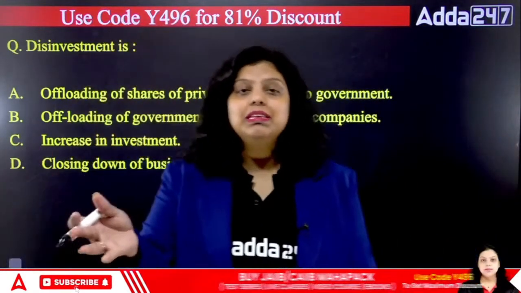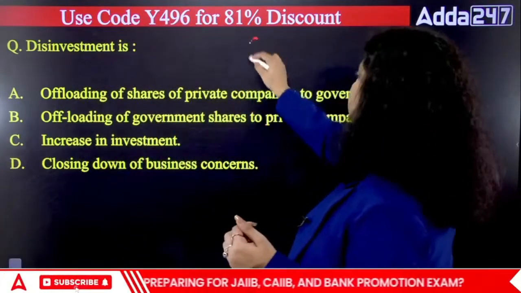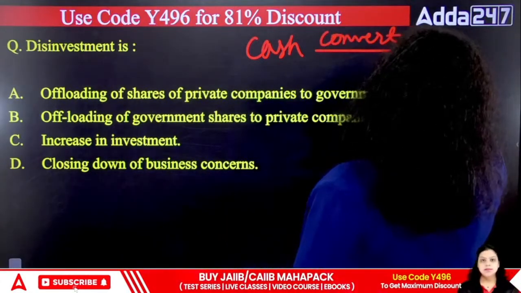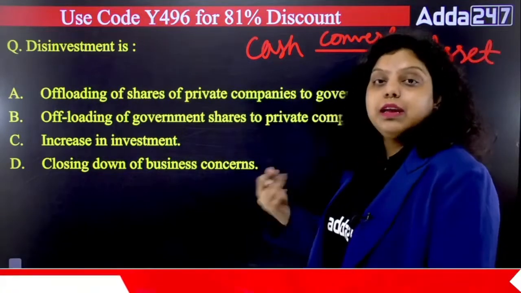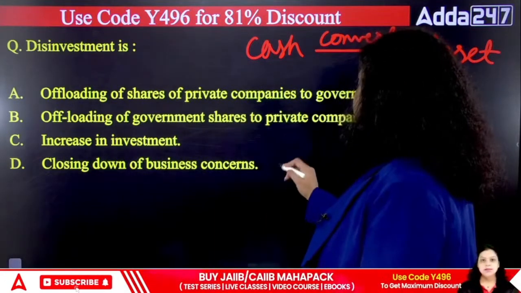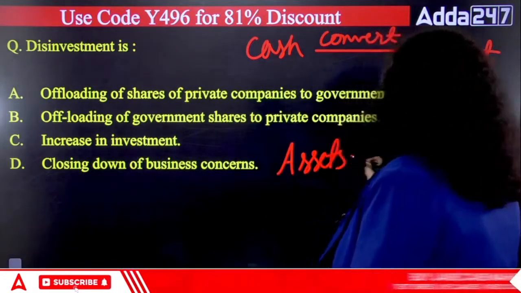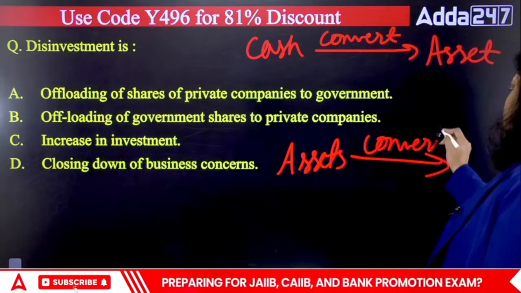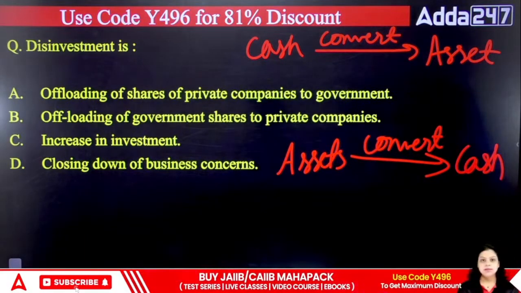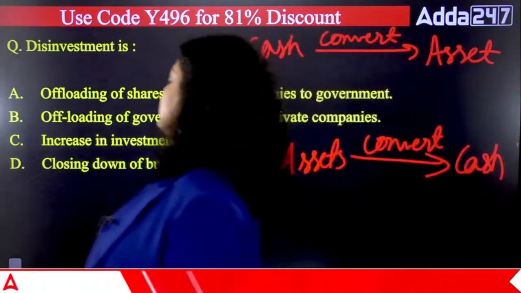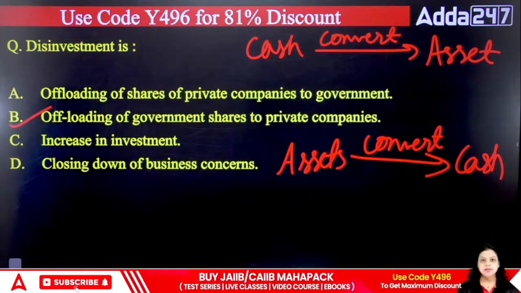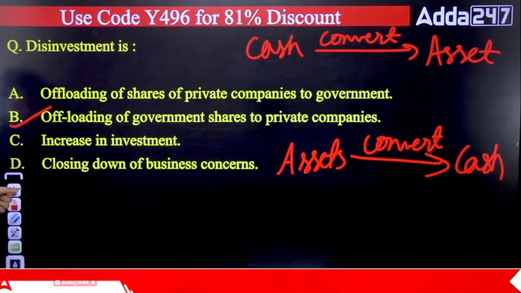So disinvestment. Investment means you have cash and you have converted that cash into an asset. Like I had the money and I purchased a bungalow, that's the investment. I had the money, I purchased the shares of a particular company, that's the investment. Now what is disinvestment? When you have assets and you convert those assets into cash, that is known as disinvestment. So the right answer for this particular question will be offloading of government shares to private companies. When the government sells its shares to a private company, that is known as disinvestment.